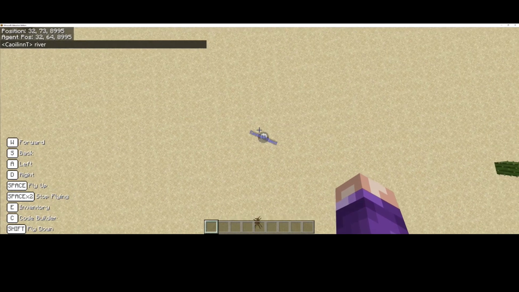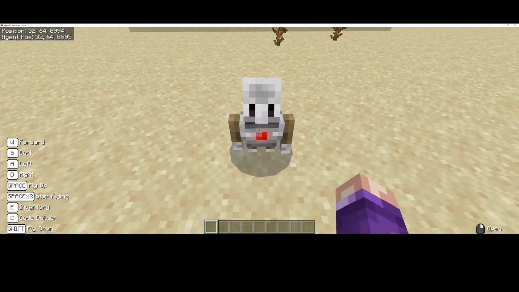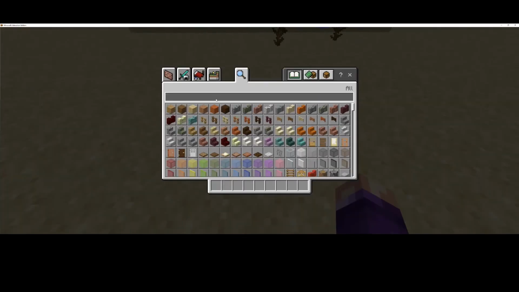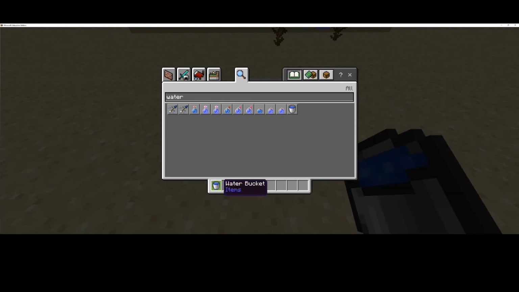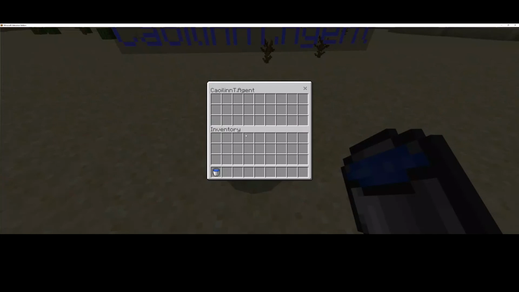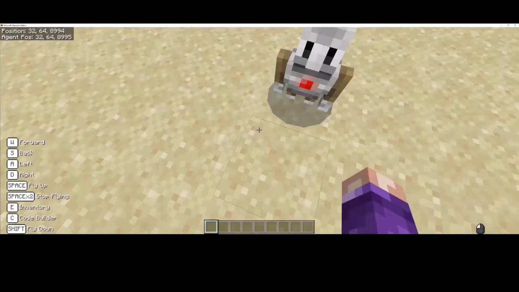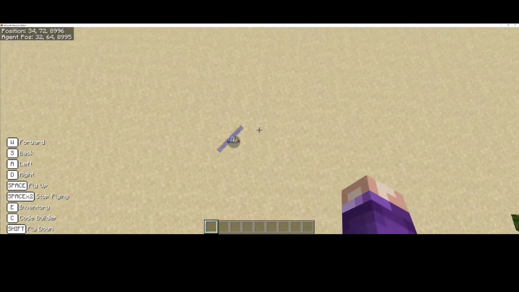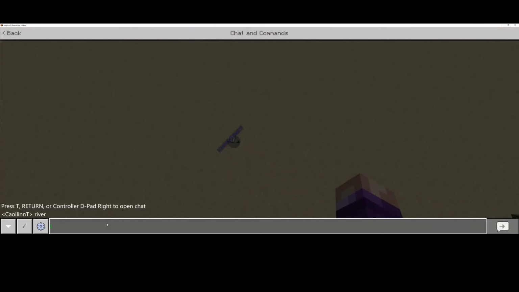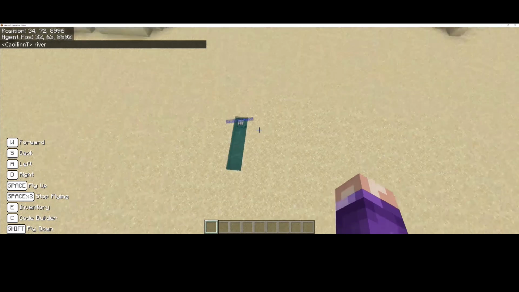Okay, so before I do that, actually, my agent doesn't have any blocks. So I need to give our agent some water. Okay, our bucket of water that we used last week. Right click on our agent's face and hand them over some water. Okay, fly up into the sky, E to talk, and type in river. Okay, and that's the beginning of our river Nile.